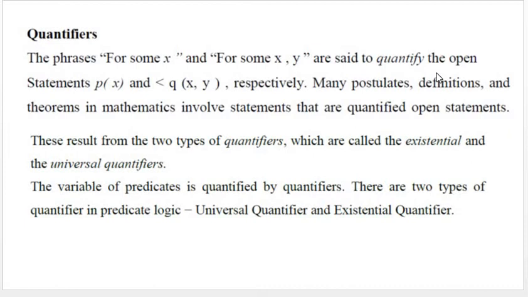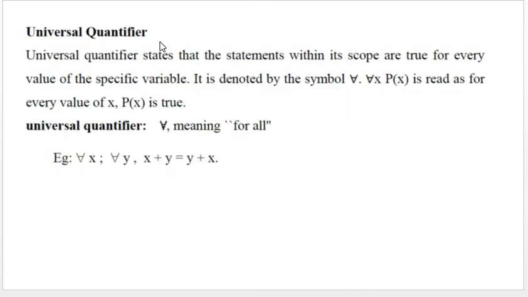So these are the two types of quantifiers in predicate logic: the universal quantifier and the existential quantifier. The universal quantifier states that the statements within its scope are true for every value of the specific variable. It is denoted by the symbol ∀, for all.